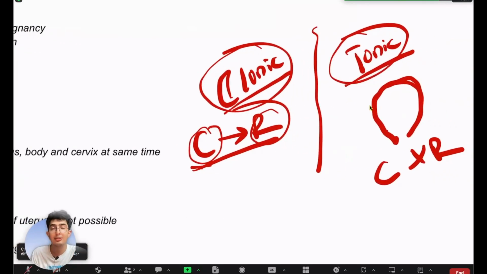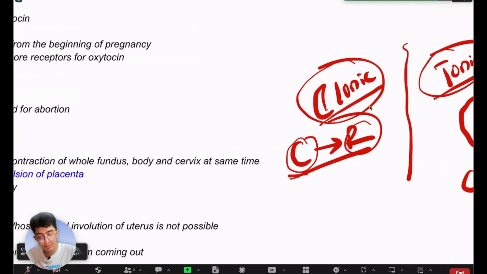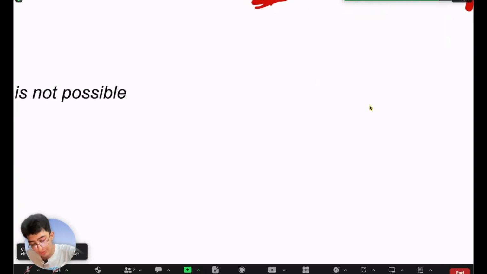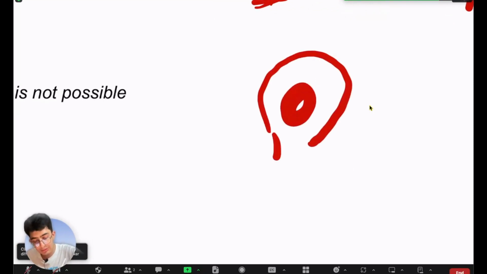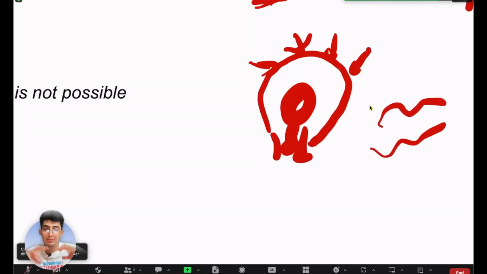So why is clonic type of contraction required? Clonic type of contraction is required if you want to push something out of the uterus, right? For example, what is usually pushed out of the uterus? The baby, right, during pregnancy. So whenever there's normal labor happening, and you want to push the baby out from the uterus, here's your baby, right? So the uterus has to contract, so the baby goes down, and then relax so that the baby can get space again to go down, and then contract again. So it's like pushing, relaxing, so that the baby can go forward, again pushing. It's like the peristalsis movement that you see in your intestines, right? It's pushing and relaxing, so that the baby actually moves forward, right?